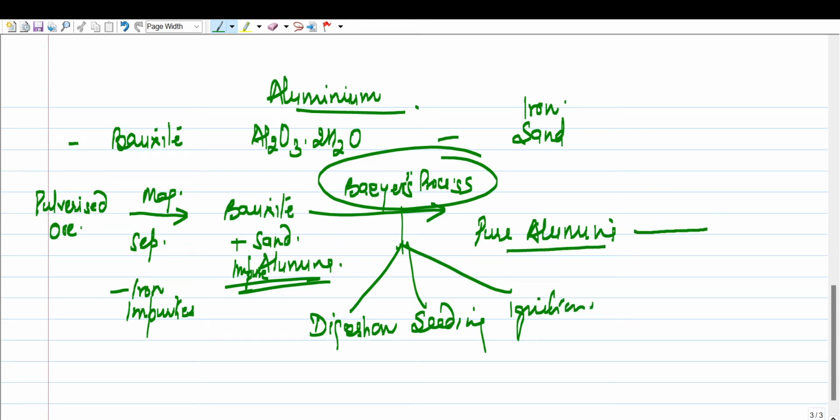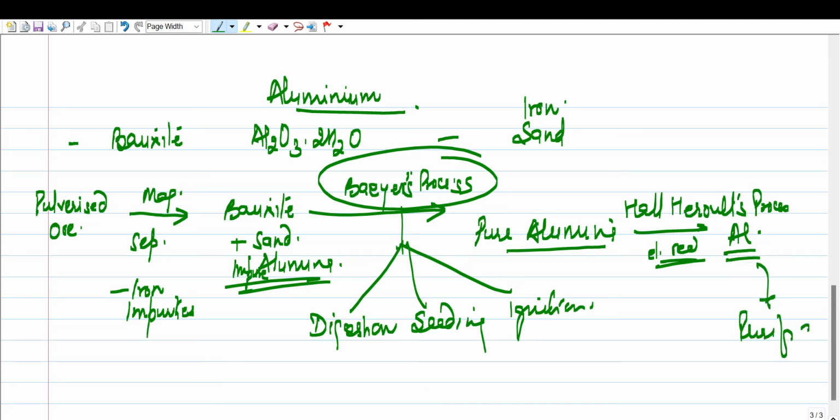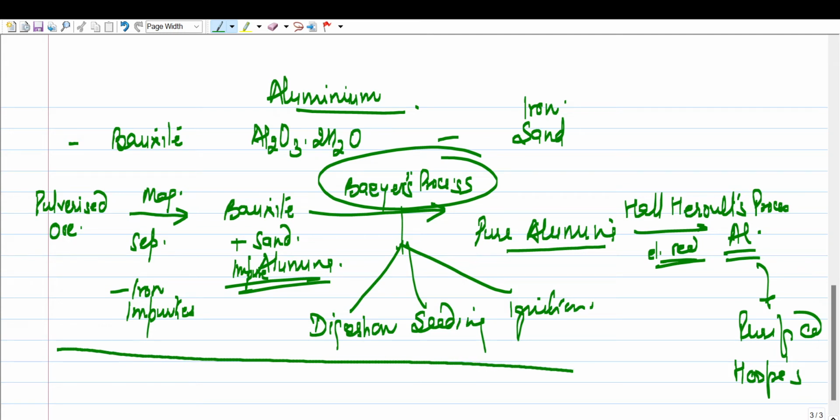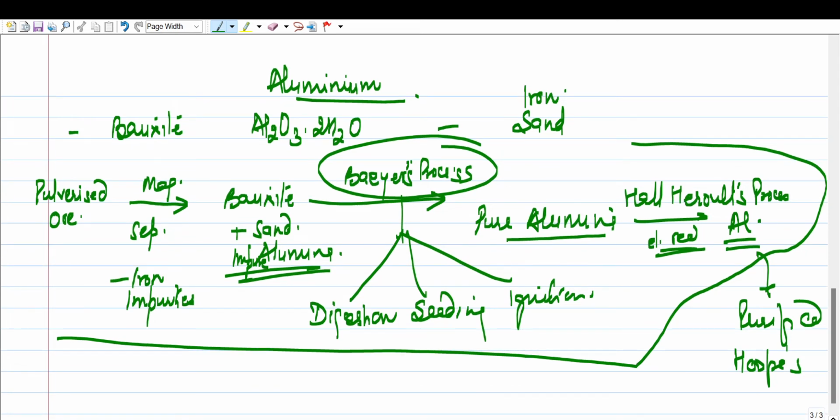After pure alumina, we follow Hall-Heroult's process, right? Through this process of electrolytic reduction, we get aluminium metal. Then this aluminium metal is purified through Hoope's process. Now in your course you have up till here. आपके course में सिर्फ यहाँ तक है. Okay. So let's take up in detail one by one.